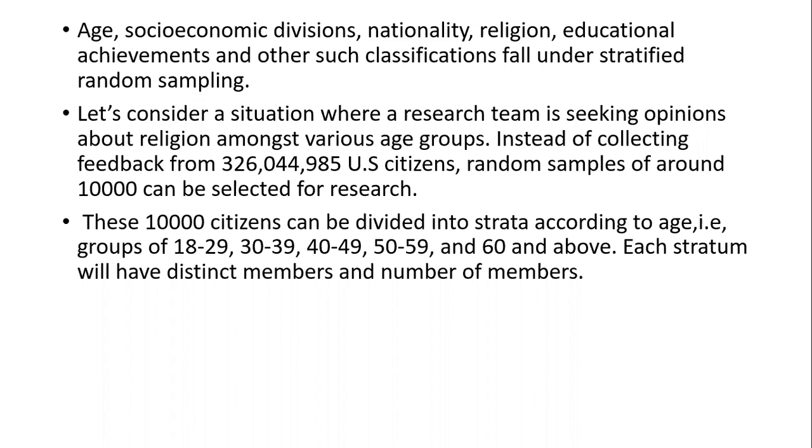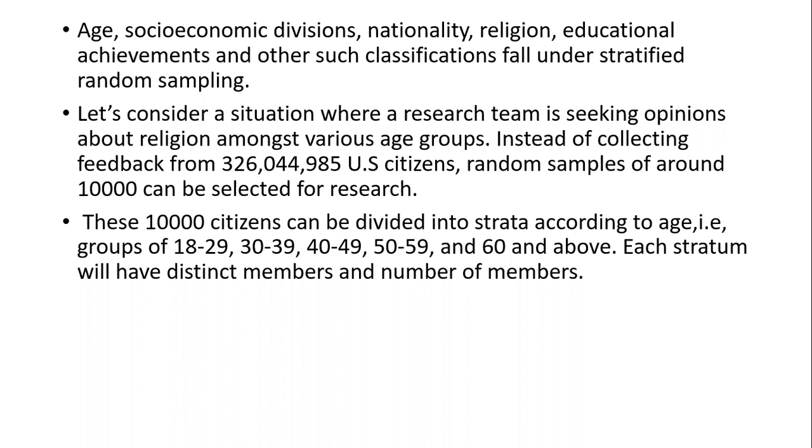These 10,000 citizens can be divided into strata according to age. You might have filled in a form where you get this division: what is your age? 18 to 19. Even in an online form, you might have gone through this: what age group do you belong to? 18 to 19, 30 to 39, 40 to 49, 50 to 59, and 60 and above. Each of these groups is called a stratum, and each stratum will have distinct members and a number of members. This is how the dividing goes on in stratified sampling.